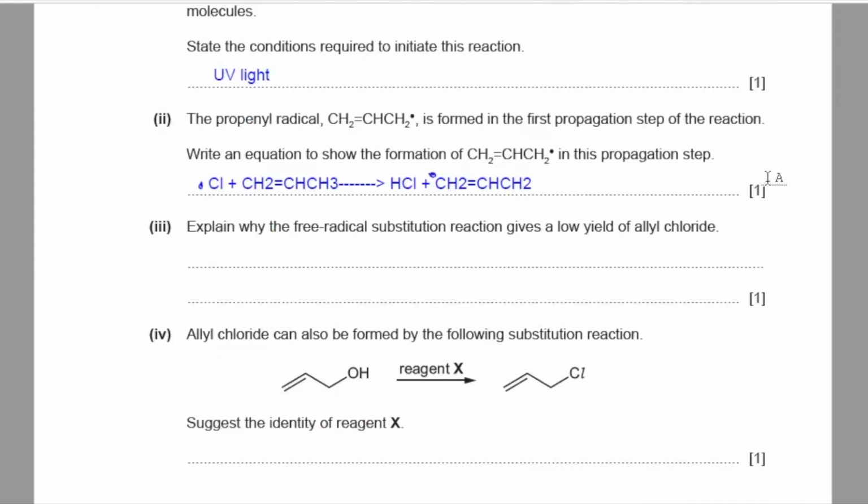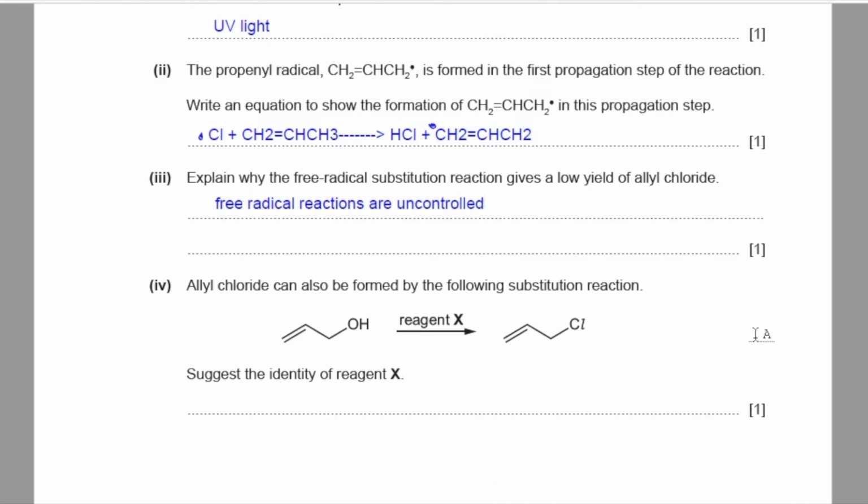Part 3. Explain why the free radical substitution reaction gives a low yield of allyl chloride. So free radical substitution reactions are usually uncontrolled. So you cannot really have a hold on the yield of the products of free radical substitution reactions.